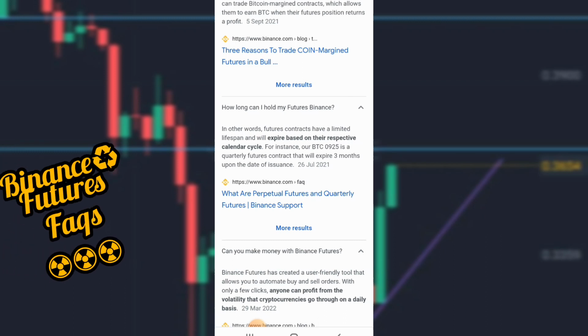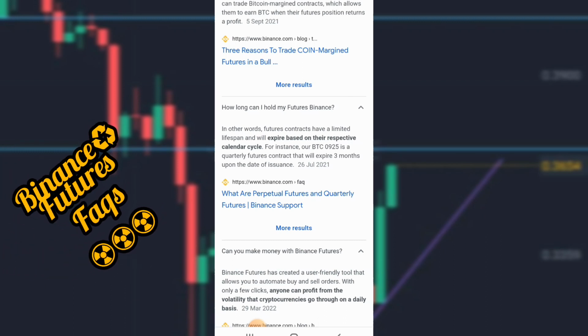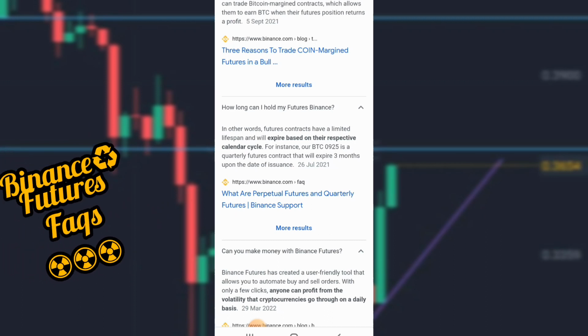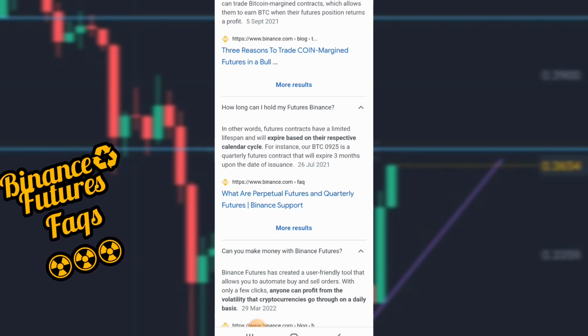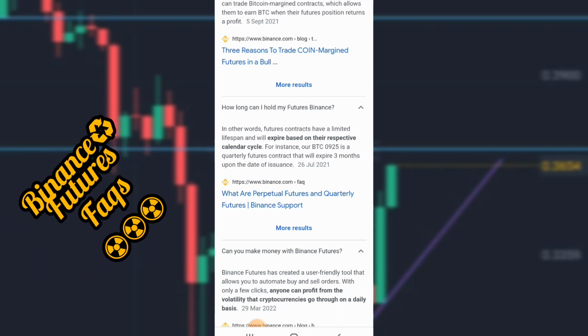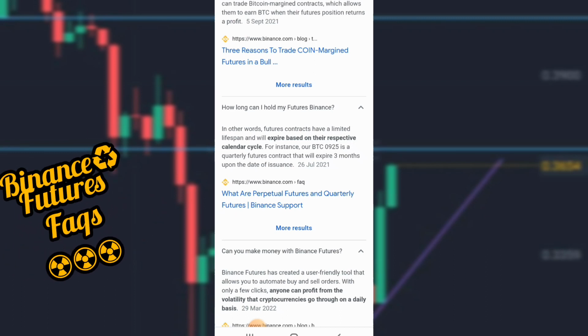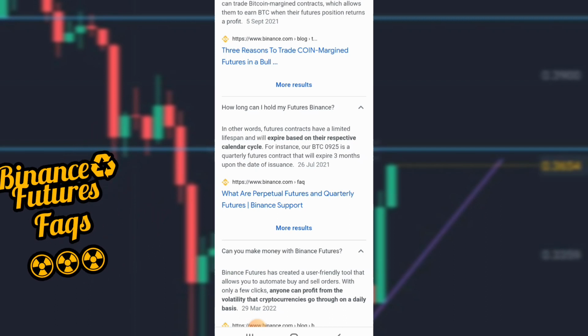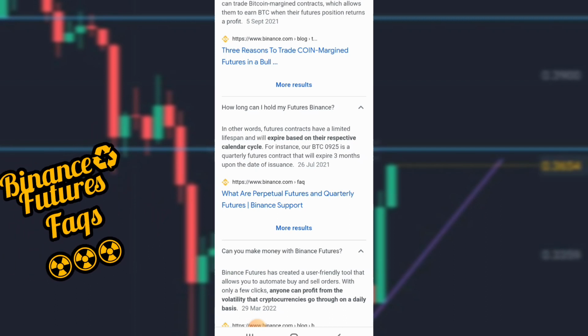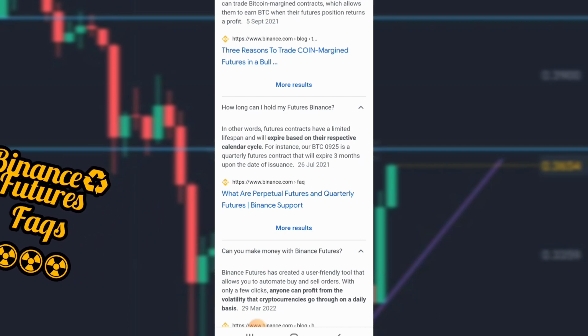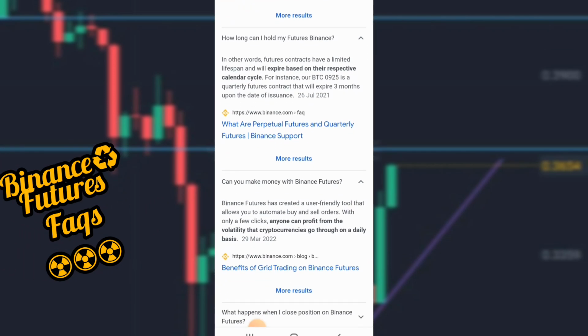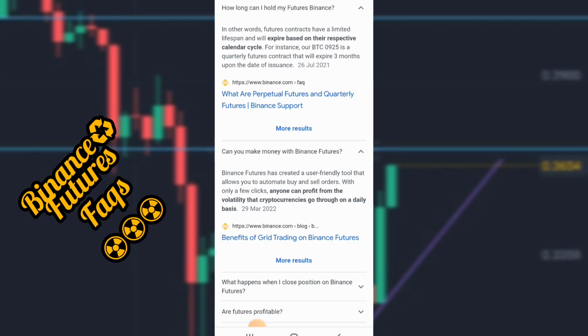Quarterly contracts usually deliver at a later date, unlike perpetual contracts, which are resolved immediately. So if you want to hold a long-term position for a particular asset, you want to go for the quarterly contract. For instance, BTC 0925 means a quarterly contract three months ahead. So take note of those key differences between perpetual futures and quarterly futures.